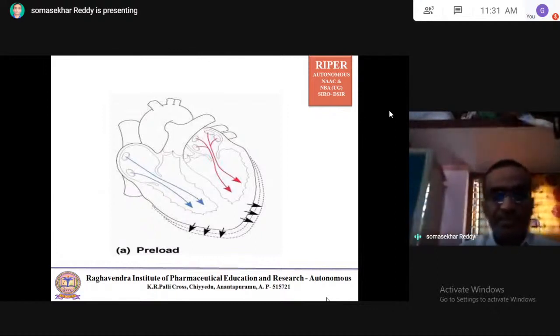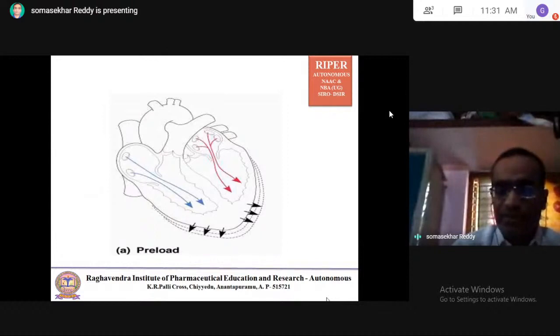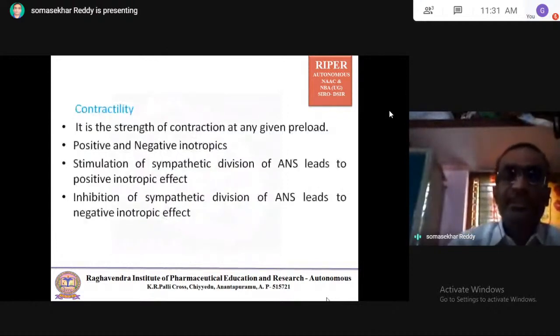See how it is stretching cardiac muscle. That means to accommodate the blood. That is stretching. Next, the second factor is contractility.